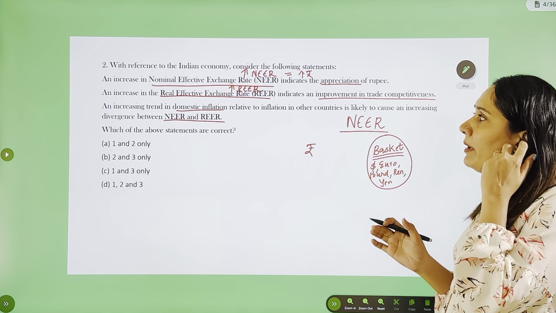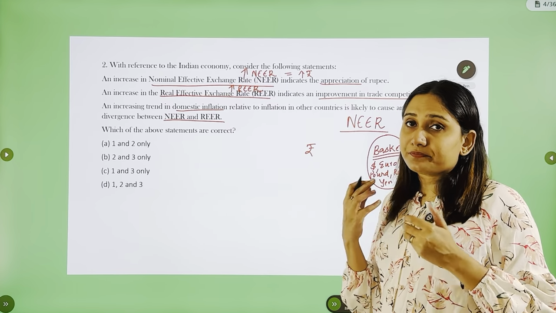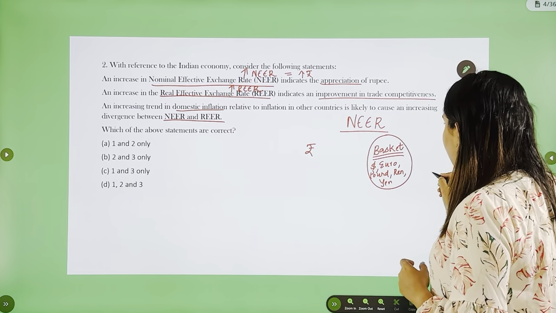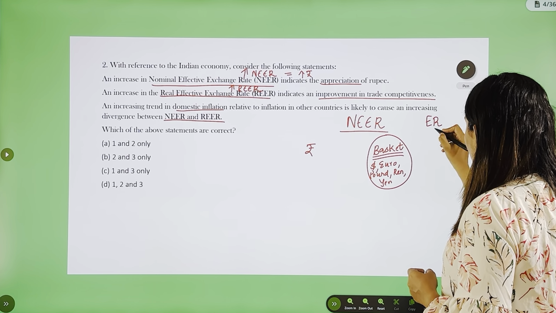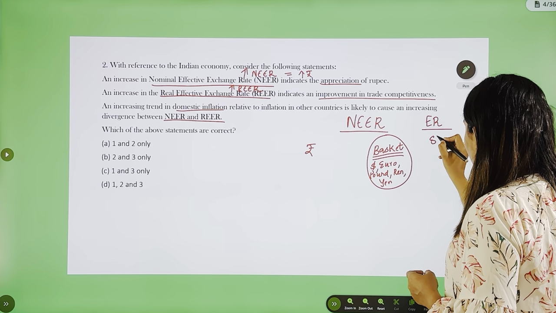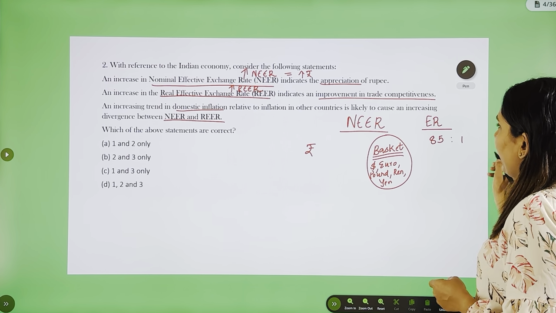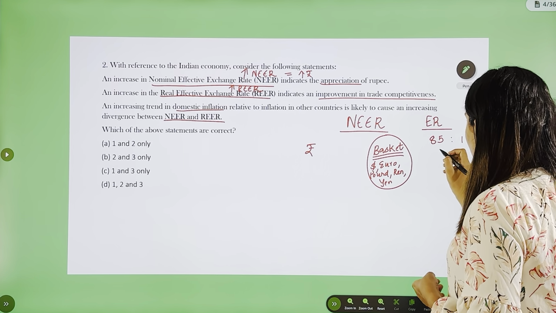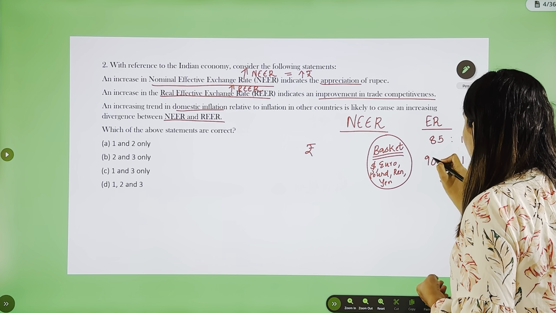Now what you can remember about NEER is that it is exactly the opposite of exchange rate. To make it more clear, for example, when we say the exchange rate of rupee is 85 is to 1, that is in order to buy $1 you need 85 rupees, and immediately it has increased to 90 is to 1, $1 you need 90 rupees.